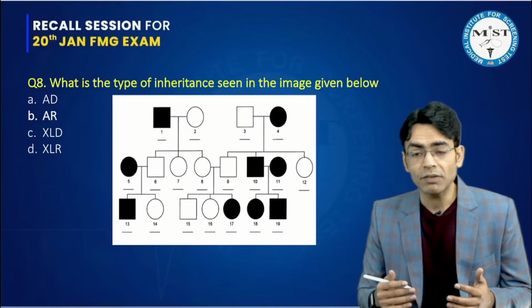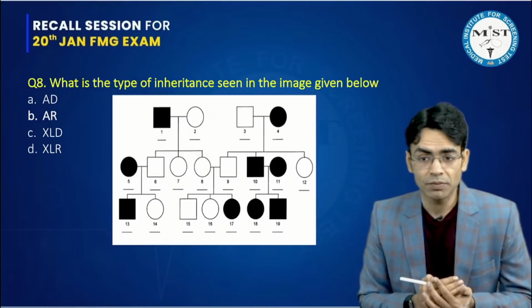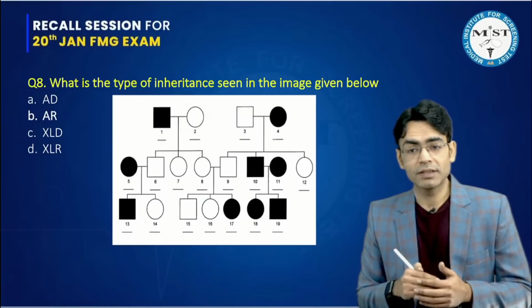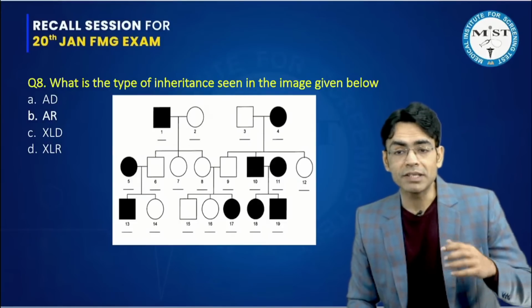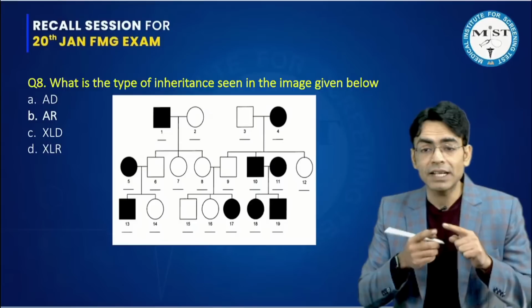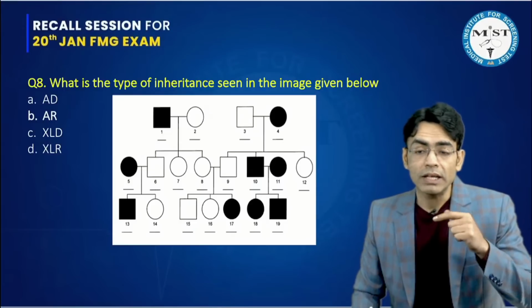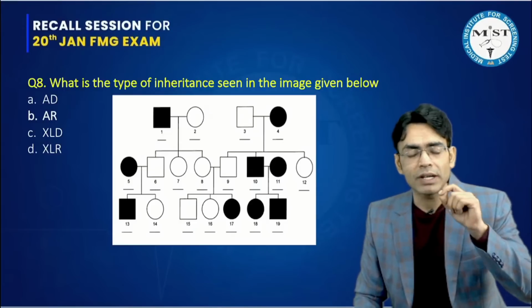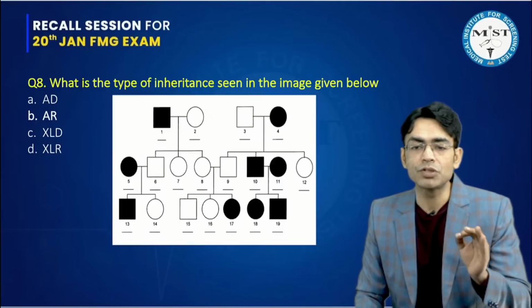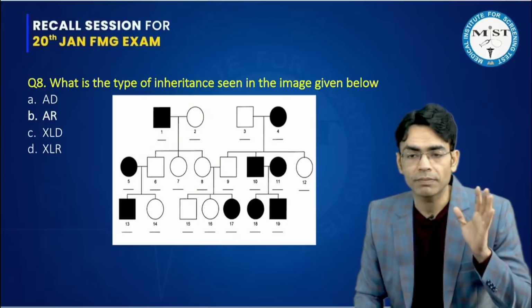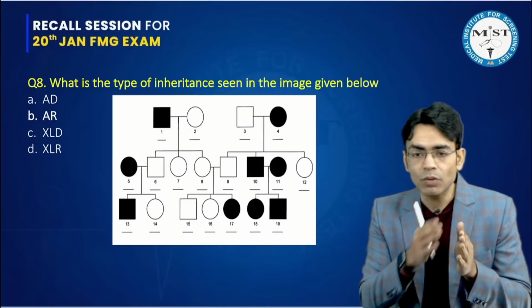Now, if it is recessive, after finding out dominant and recessive, you have to find out whether this is X-linked or autosomal. For X-linked, I gave a very simple thing: in X-linked, beta, father only transmits the disease to daughters, because father is XY.